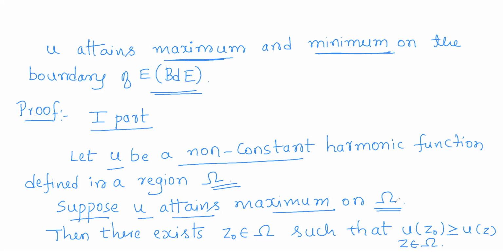That means there is a point in the domain at which the u value is the maximum. So there exists a point z naught in the domain omega such that u of z naught is greater than or equal to u of z for all z varying over omega.